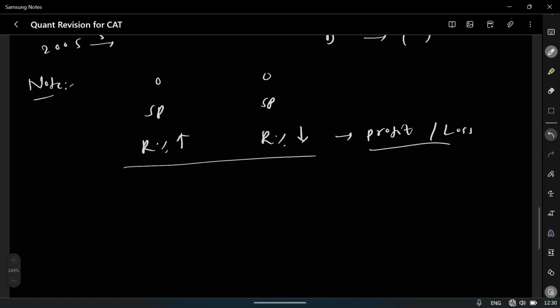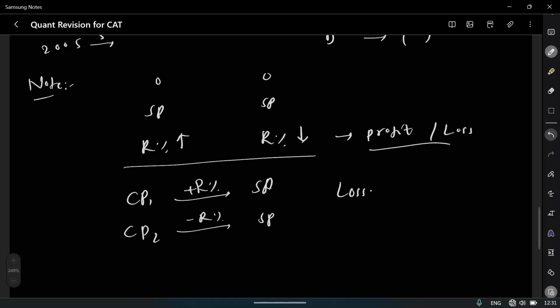You can do it this way: CP1, CP2, plus R% gives SP, minus R% gives SP. You can solve it this way. After that, what you get is you incur a loss percentage of R square by 100. So this is the final answer you will get. If you want to remember it, it is good. If you want to do it this way, it is a little bit lengthy, but it's okay.